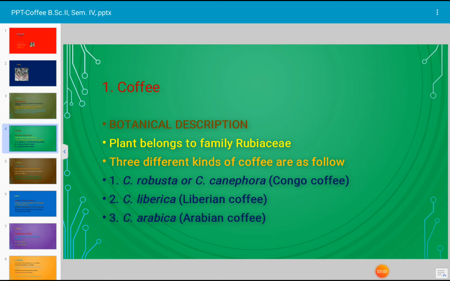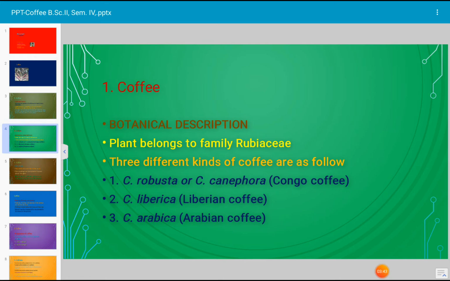The 3 different kinds of coffee that are very common throughout the world are Coffea robusta, commonly called Congo coffee, Coffea liberica, commonly called Liberian coffee, and Coffea arabica, commonly called Arabian coffee. It is the source of the best quality coffee and accounts for 90% of the total world production of coffee.